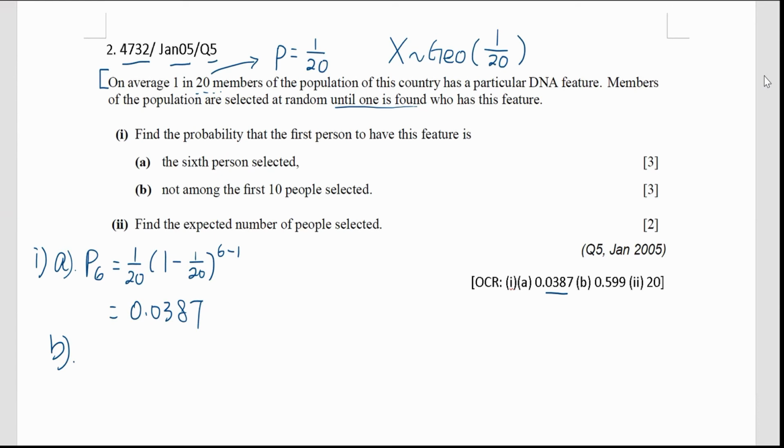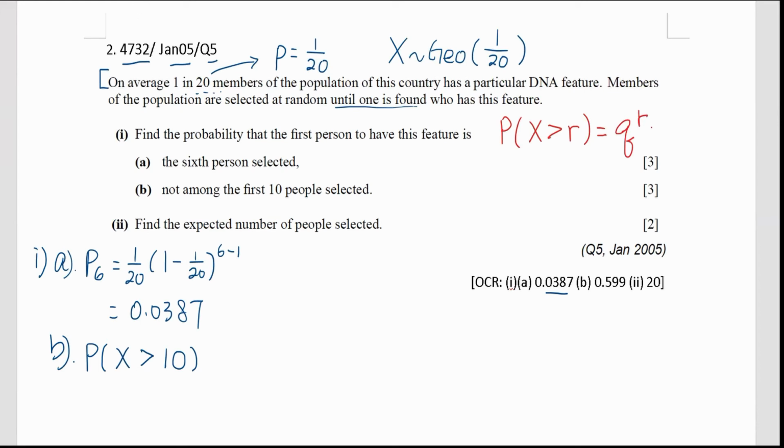Okay, now we'll answer part B. Not among the first 10 people selected. So we are looking for the probability that not among the first 10 people selected, which means it must be more than 10, isn't it? All right. So if it is more than 10, refer to the inequality that we have: P(X > r) equals q to the power of r.